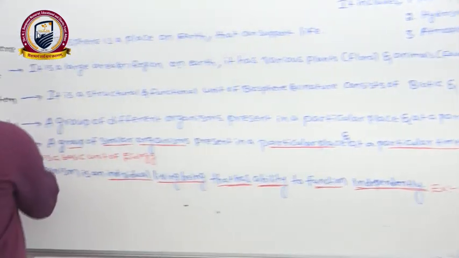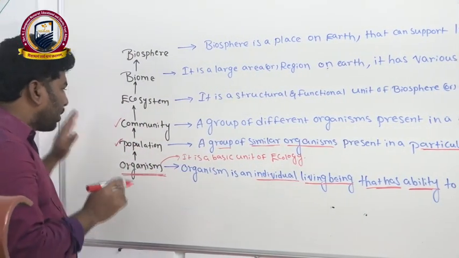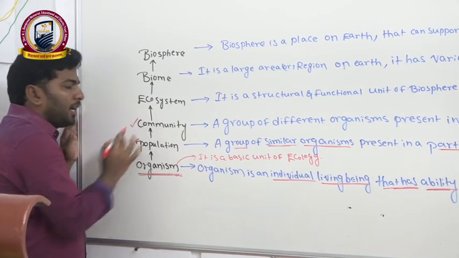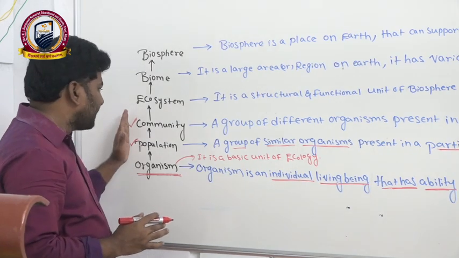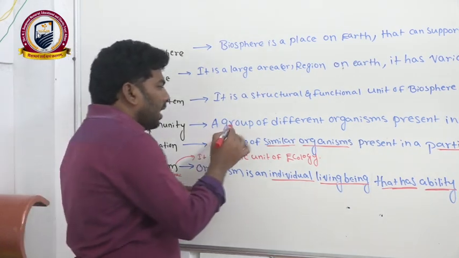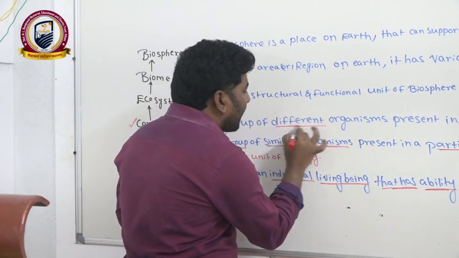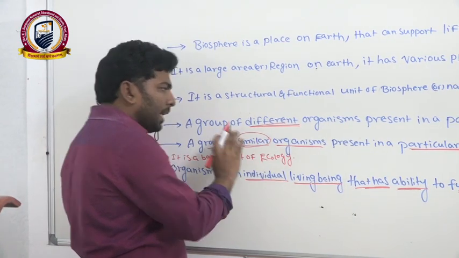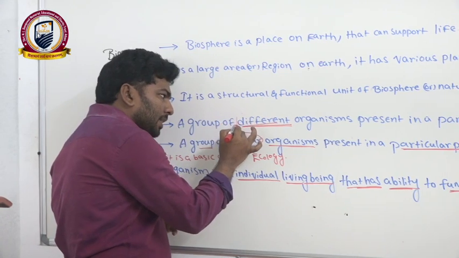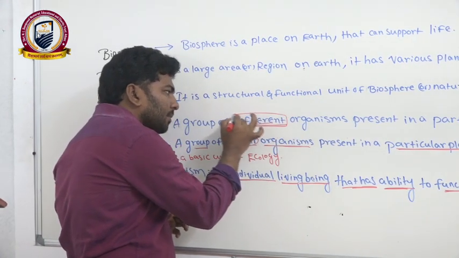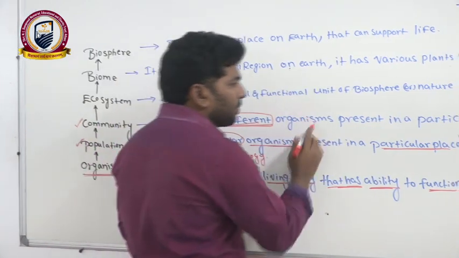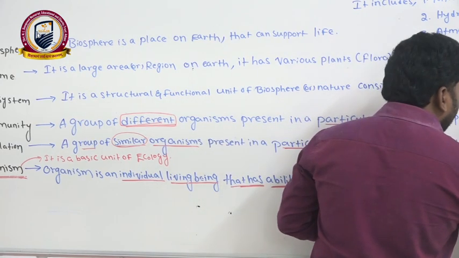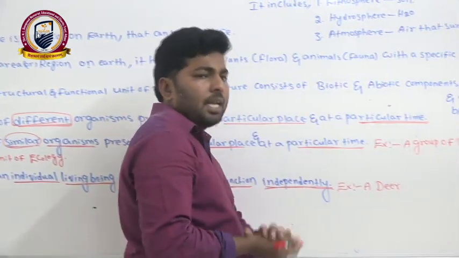Clear? Now you can see the next level, that is community. Community means a group of populations together forms a community. Now we can see the exact definition of community. A group of different organisms. In case of population we are seeing similar organisms, but in case of community we are seeing different organisms. A group of different organisms present in a particular place at a particular time, we can call it a community.